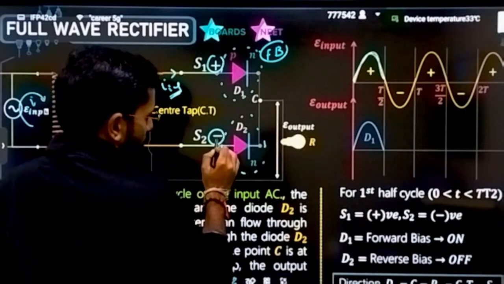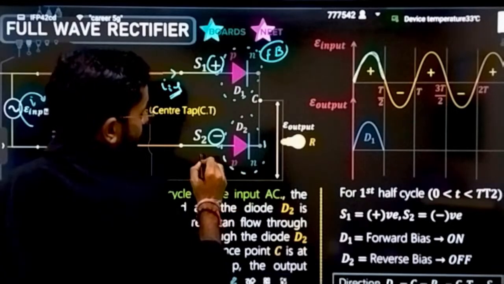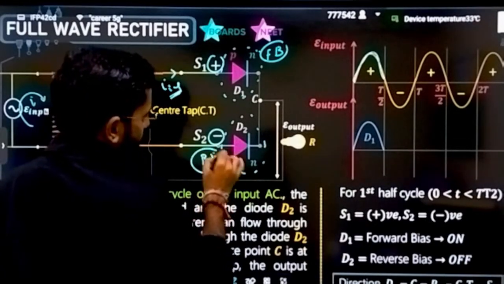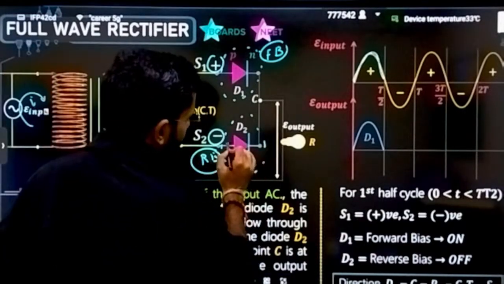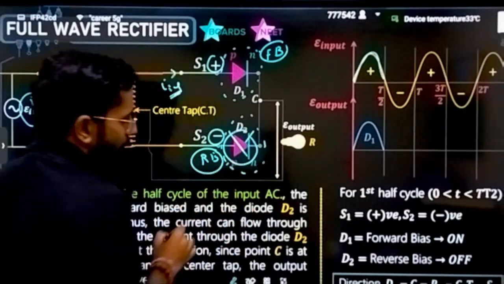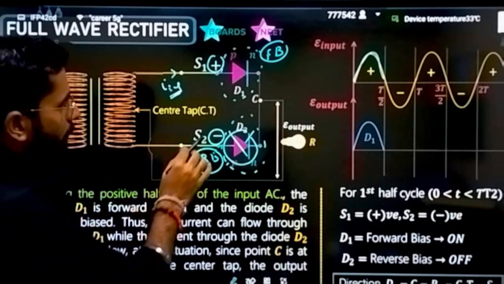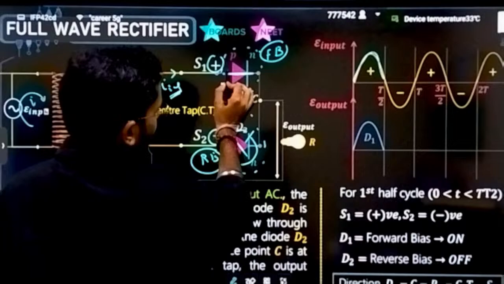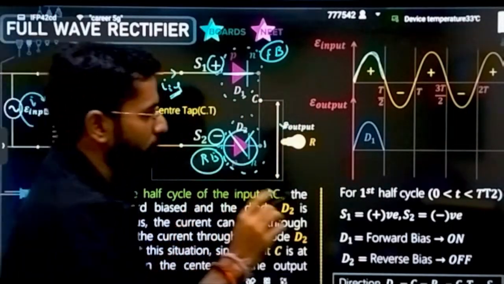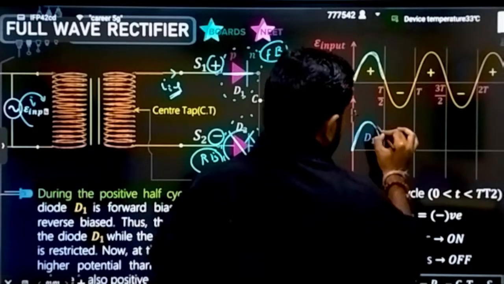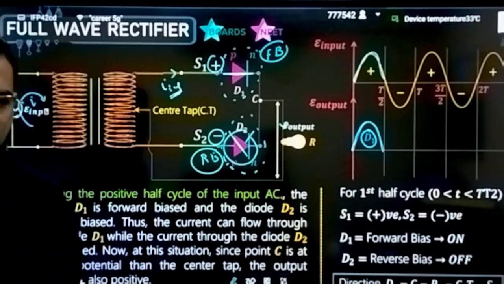What about the second diode? Negative. It is a lower potential and it is connected to the P side. That means what kind of biasing? It is reverse biasing. If it is reverse biasing, can I say it is going to behave like an open circuit? That means from this path, no current is going to flow. But this one is going to behave like a straight wire, so current can easily flow because it was connected in parallel. That means output is obviously going to come. And due to which diode is it going to come? Due to diode 1.